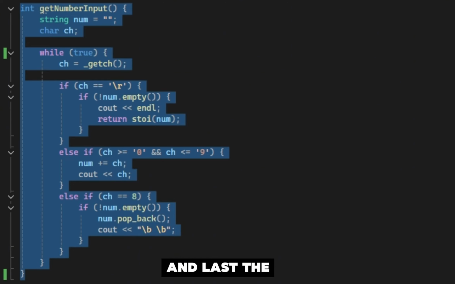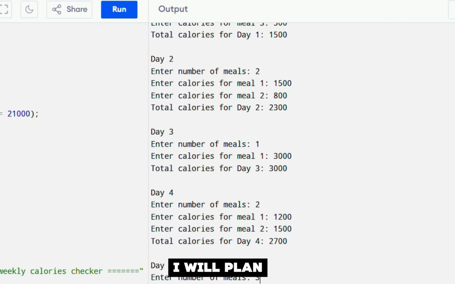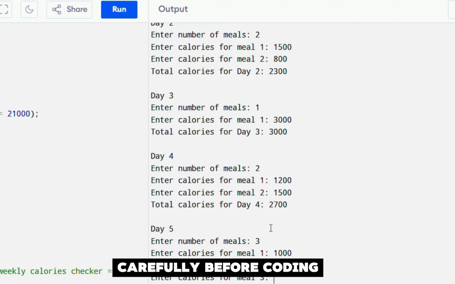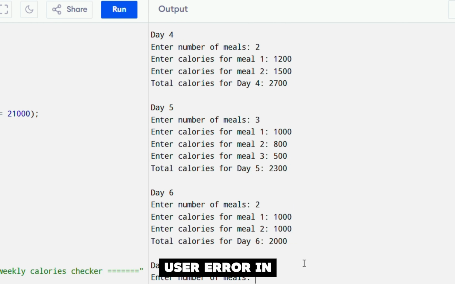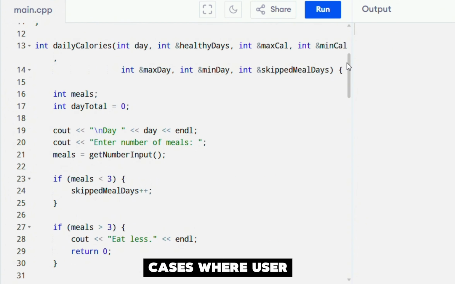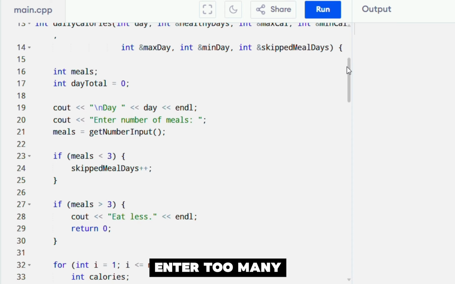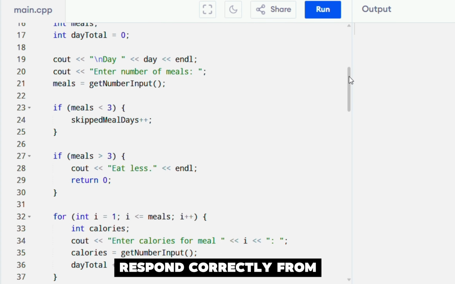And last, the one thing I will do differently in my next program is I will plan my logic more carefully before coding. I will think about possible user errors in advance. For example, I will plan how to handle cases where users enter too many meals or skip meals so the program can respond correctly from the start.